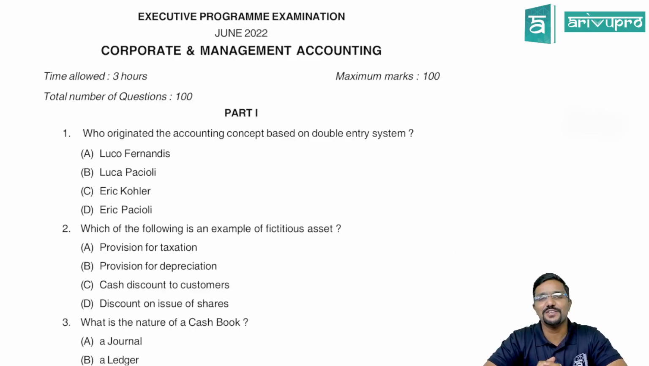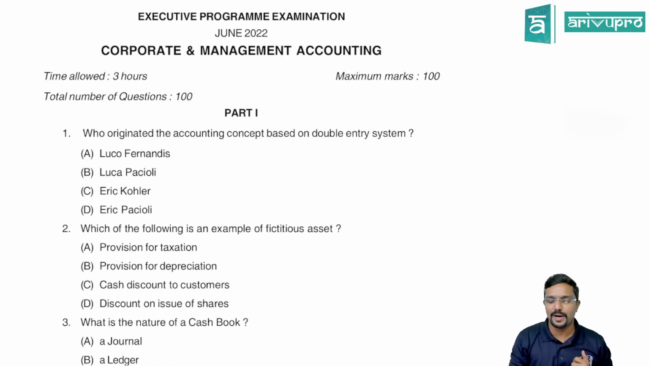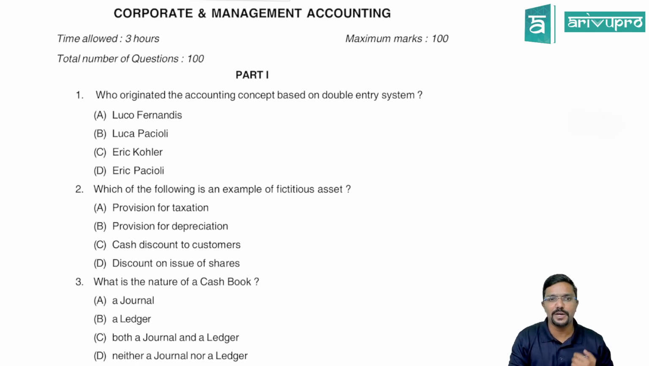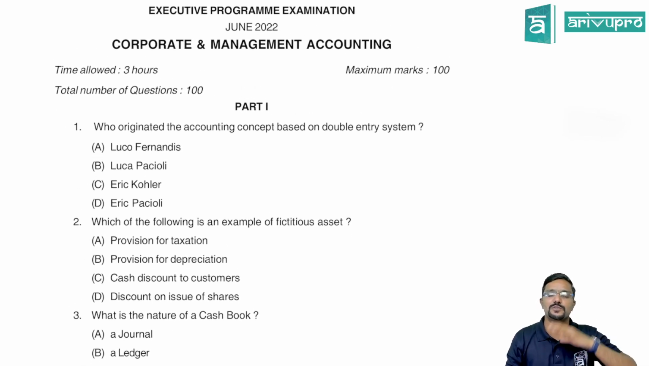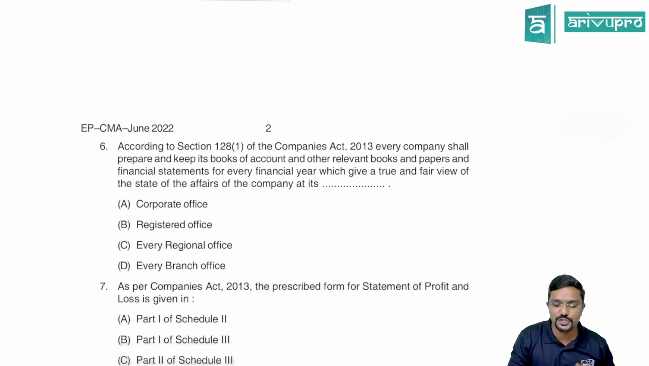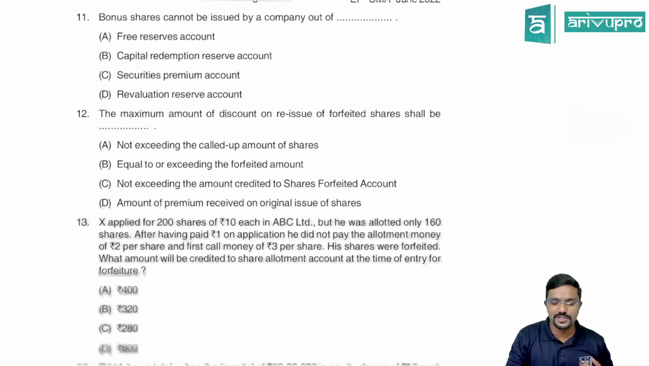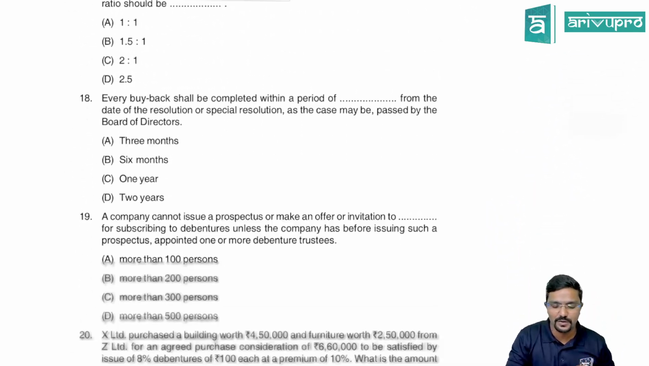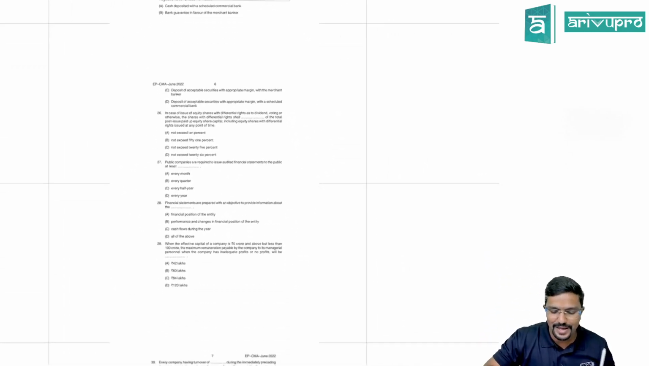Hello guys, in this video I will be discussing the management accounting question paper which was asked in the June 22 examination. It is part 2, which is with respect to management accounting. This is a complete paper which includes both corporate and management accounting. We will straight away get into part 2, which starts from the 61st question, because the first 60 questions are with respect to corporate accounting.